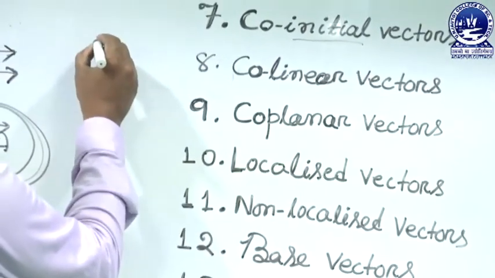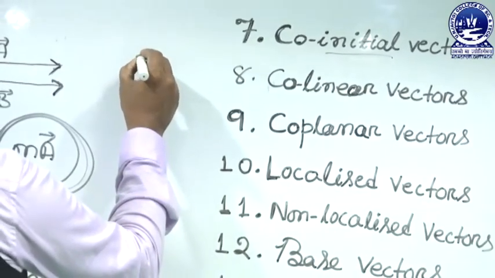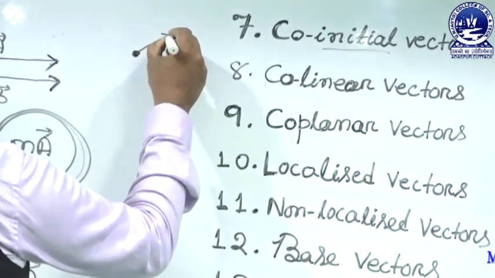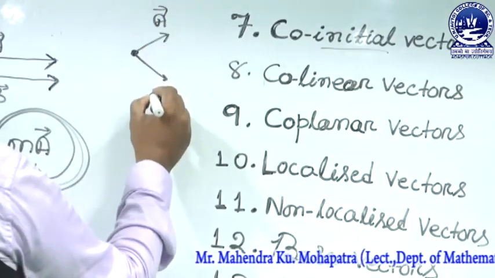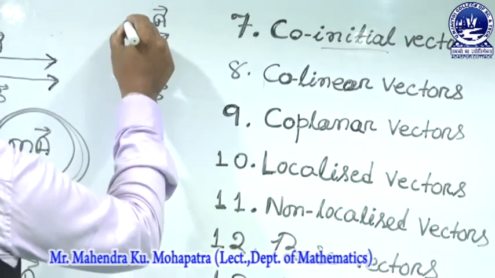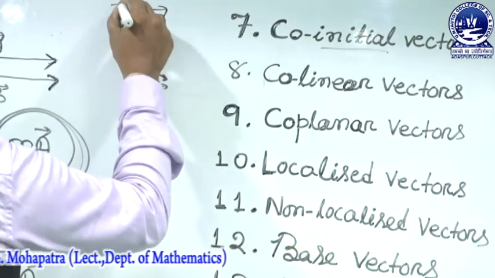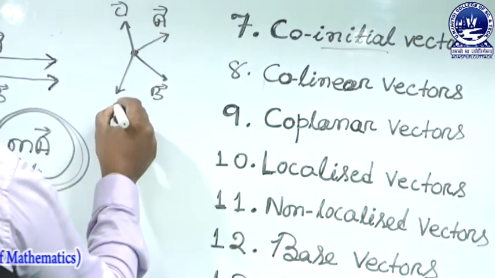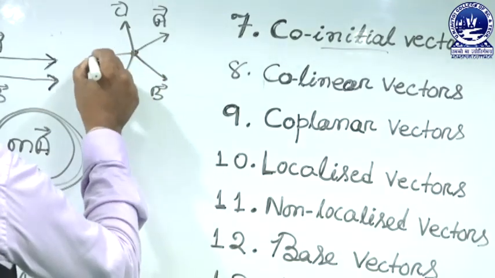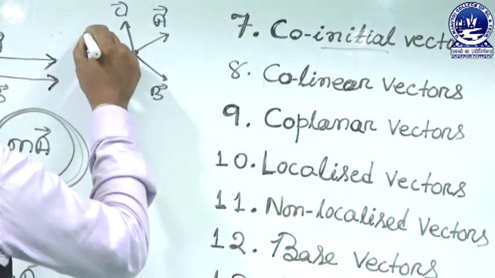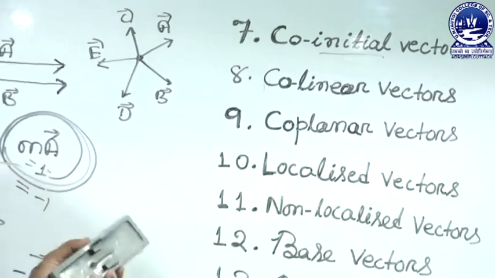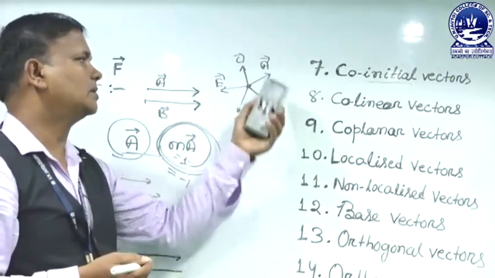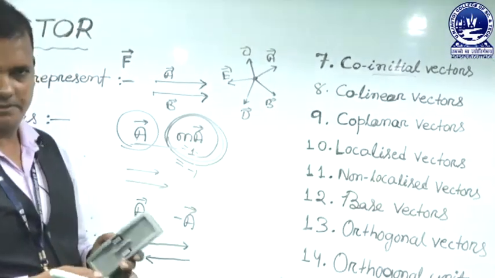If a number of vectors start from a point, suppose A is a vector, B is also a vector and C is also a vector, but all the vectors start from a common point, or have a common initial point, then the vectors are called co-initial vectors.